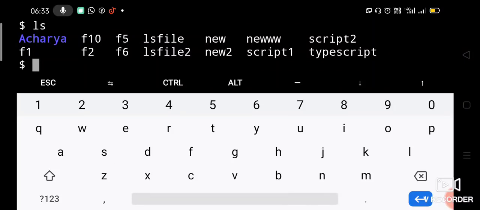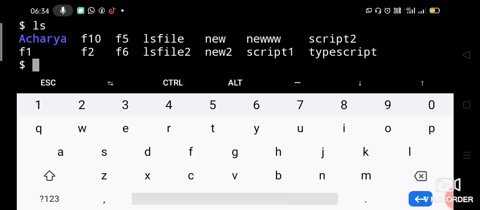Now Acharya is there but AIT is not there. Okay, Acharya is there, AIT is not there because we have removed the AIT directory. So now let us create the directory hierarchy: home, AIT, CSE, 5th sem, Unix, notes, M1, M2, M3.